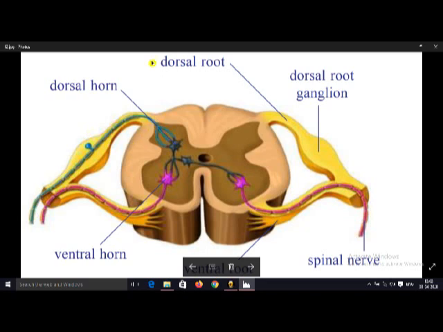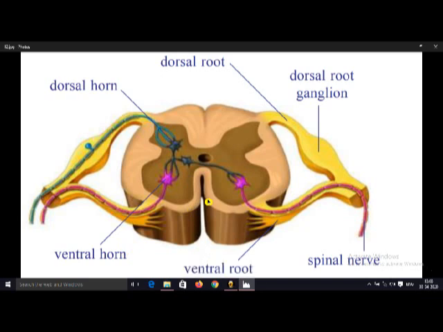This is called the dorsal horn, and this is called the ventral horn. That means this is towards the back side of our body, and this is towards the front side of our body. This is the sensory nerve, called the dorsal horn, and this is the motor nerve. This is the TS of the spinal cord.